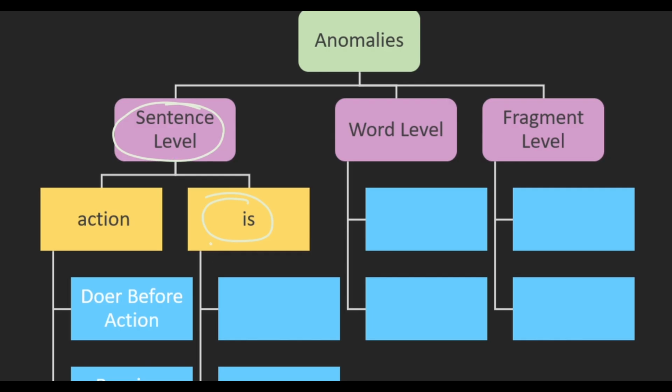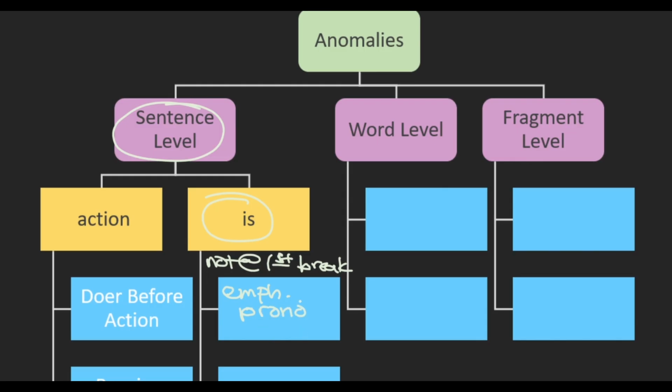Anomalies are when rules are broken. That's the only rule we have to do with is sentences, so that's the only rule there is to break. What we're going to be doing is looking at 2 cases in which the is doesn't go at the first break. The first scenario is what we call emphasizer pronouns.